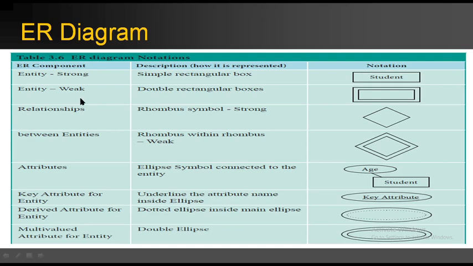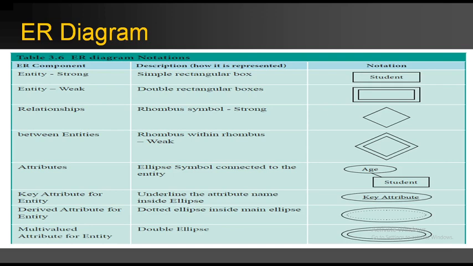To create a relationship between the tables we have to use a diamond box, which is known as the rhombus symbol. If you are using a double diamond box between the rectangular boxes, that becomes a weak relationship.